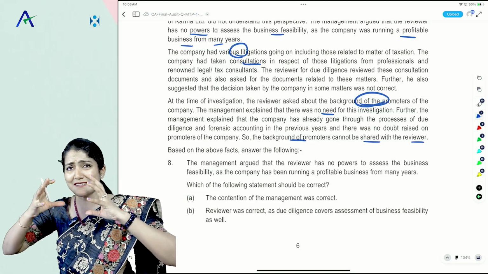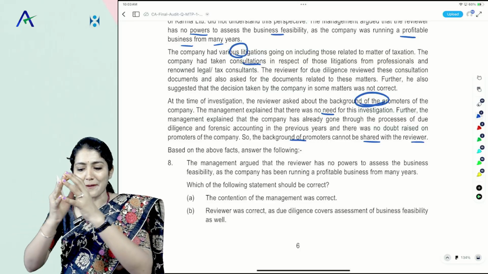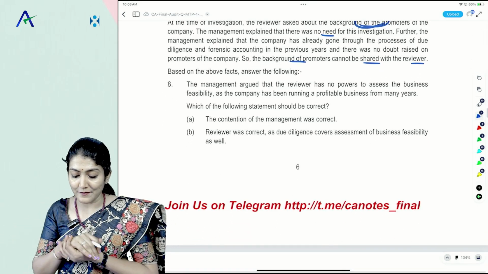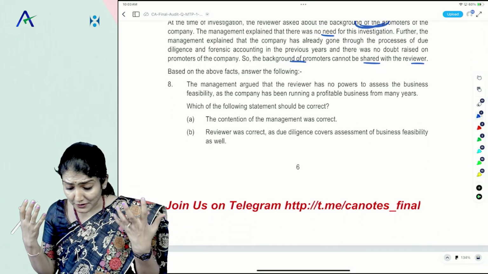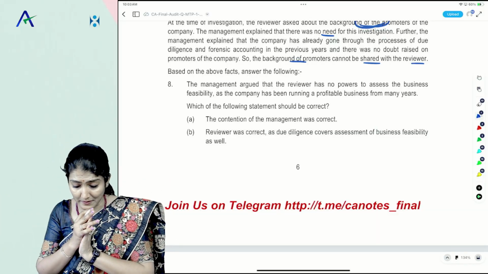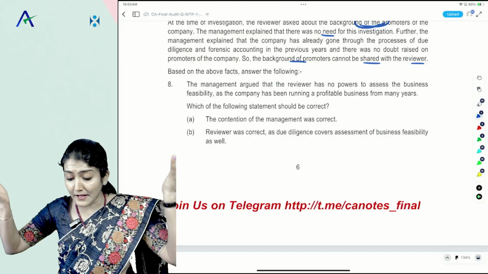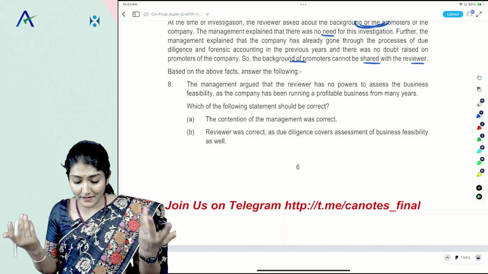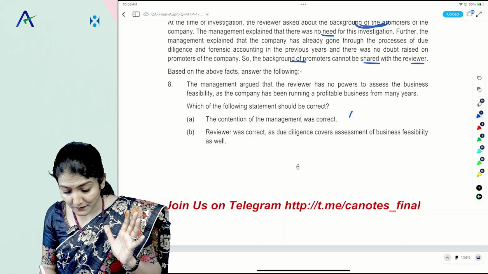So full due diligence, investigation, forensic accounting, chapter 17 content put together. Based on the above facts, answer the following. The management argued that the reviewer has no power to assess the business feasibility as the company has been running a profitable business for many years. Which of the following statements should be correct? Contention of the management was correct?